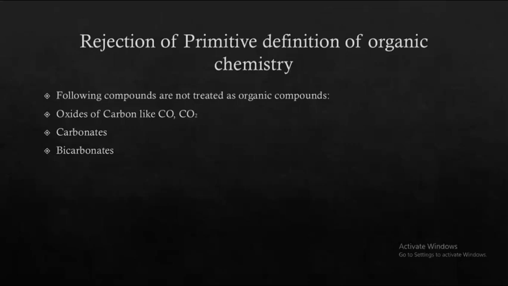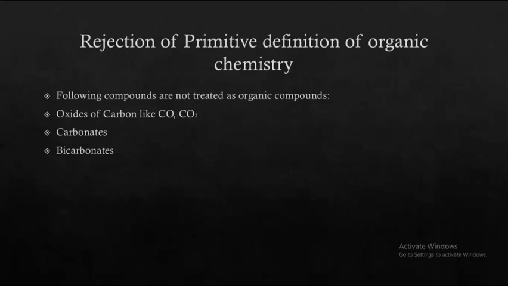Some students will ask why we do not treat these compounds as organic compounds. The simplest answer at this level is that their properties are different from the basic properties of organic compounds.